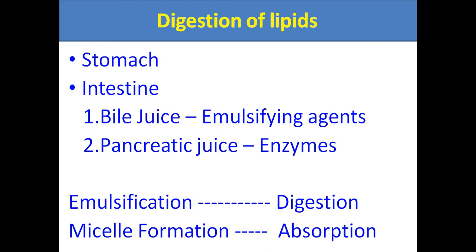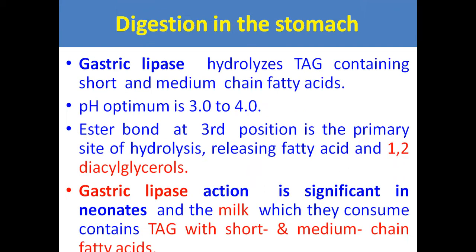So two points you should remember: emulsification of lipids takes place by the bile secretion, and micelle formation is required for absorption, while enzymatic digestion is by the pancreatic juice.